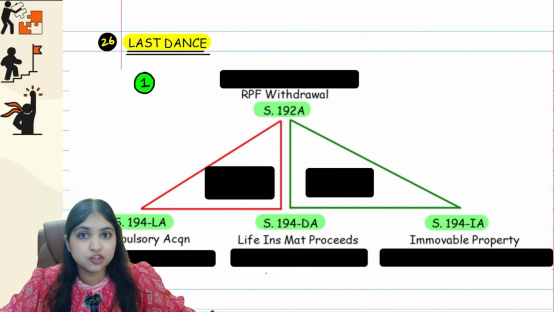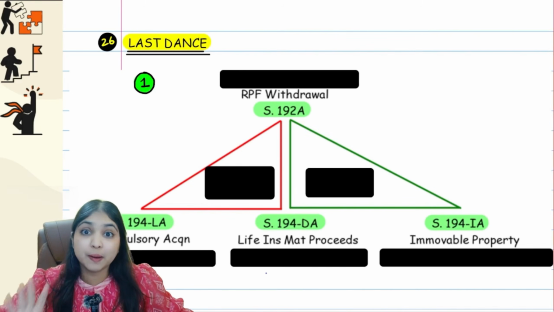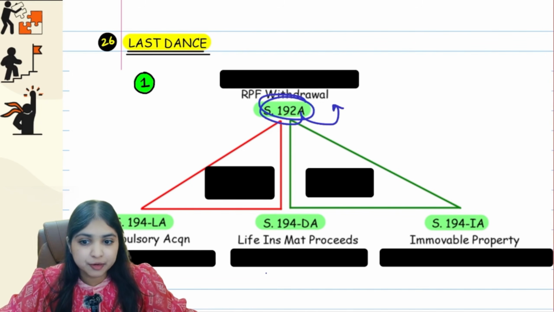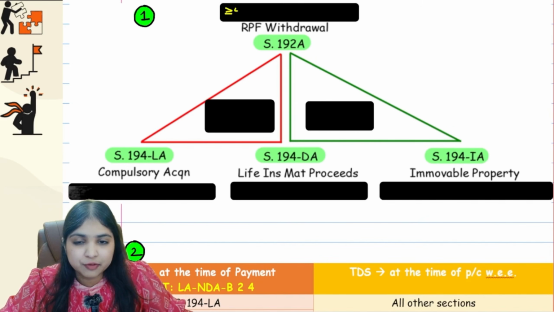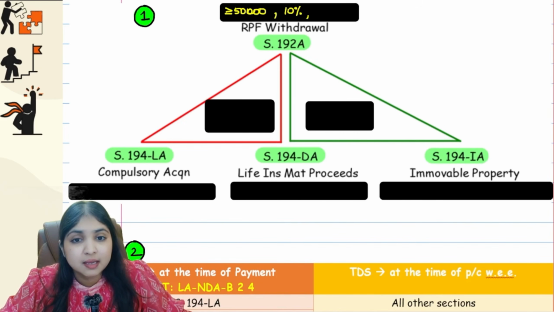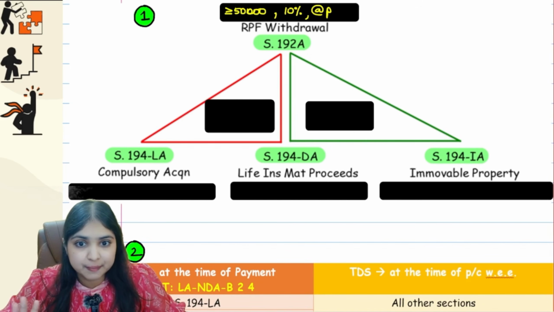Look at the first chart over here. In this chart, I'm trying to compare 4 sections. 192A, RPF withdrawal. 194LA, compulsory acquisition. 194DA, life insurance maturity proceeds. And 194IA, immovable property. First, let's talk about each section one by one. In 192A, what's the limit? The limit is 50,000. If the RPF withdrawal is at least 50,000, so that is the limit we have. If it is at least 50,000, TDS will be applicable at what rate, guys? At the rate of 10%. And when do we deduct tax in 192A? At the time of payment, not payment or credit, at the time of payment in 192A.